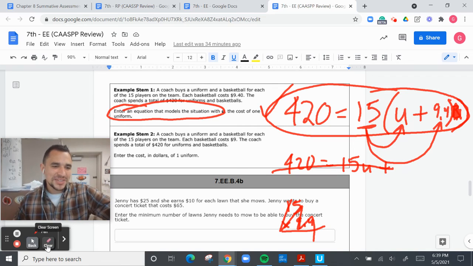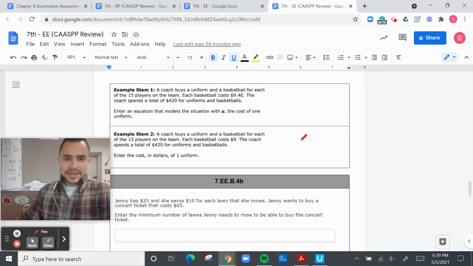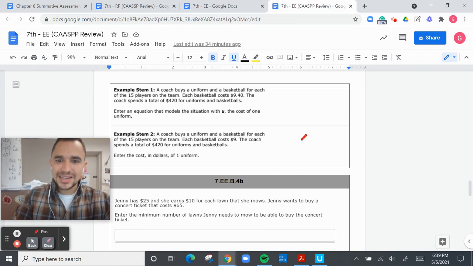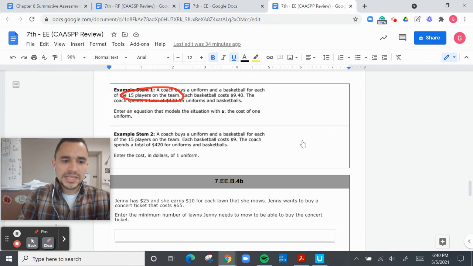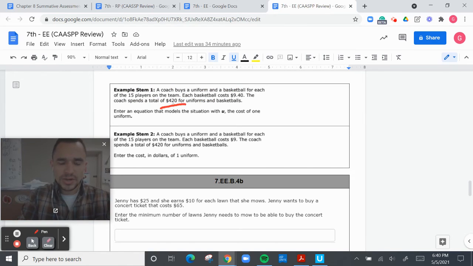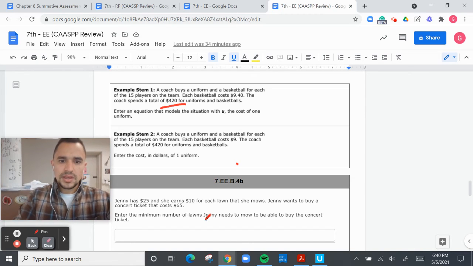All right. I'm going to do this problem over again. Hopefully I cut this out. Okay, now we're going to do this one. I had to cut out the last one. A coach buys a uniform and a basketball for each player, 15 players on the team, okay? Each basketball costs $9.40. The coach spends $420 in total for the uniforms and basketballs. U is the cost of one uniform, okay?